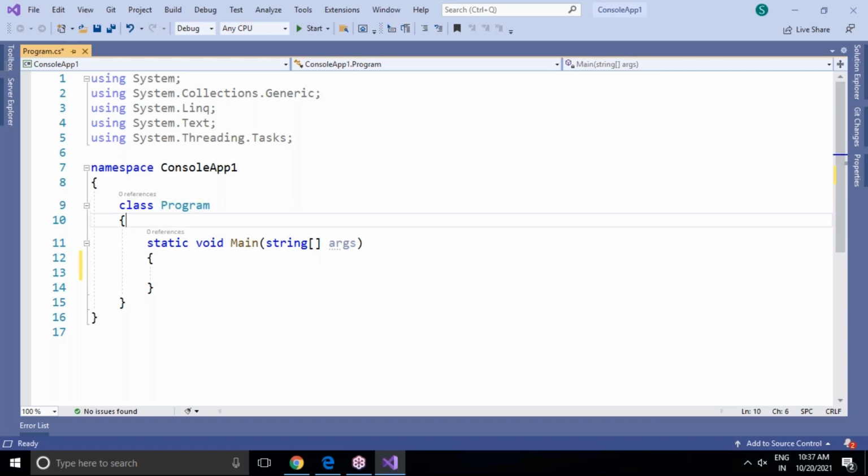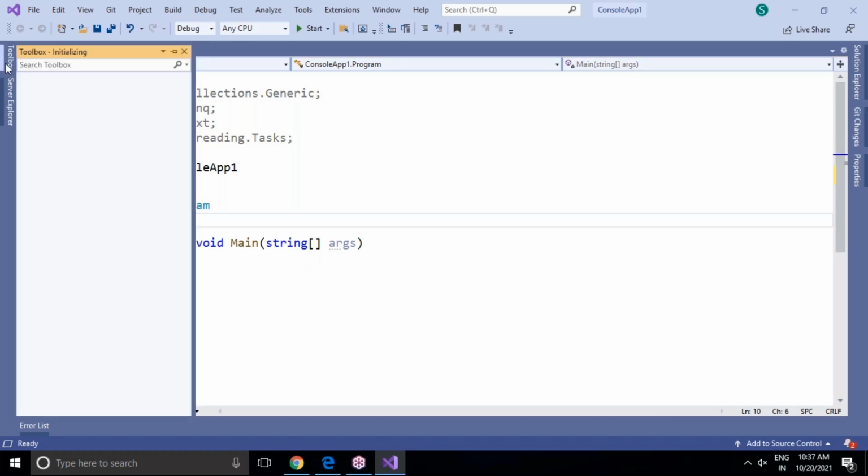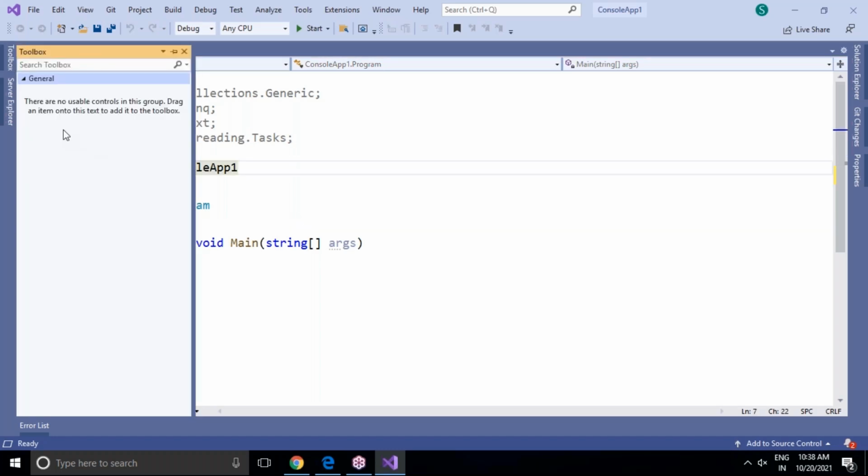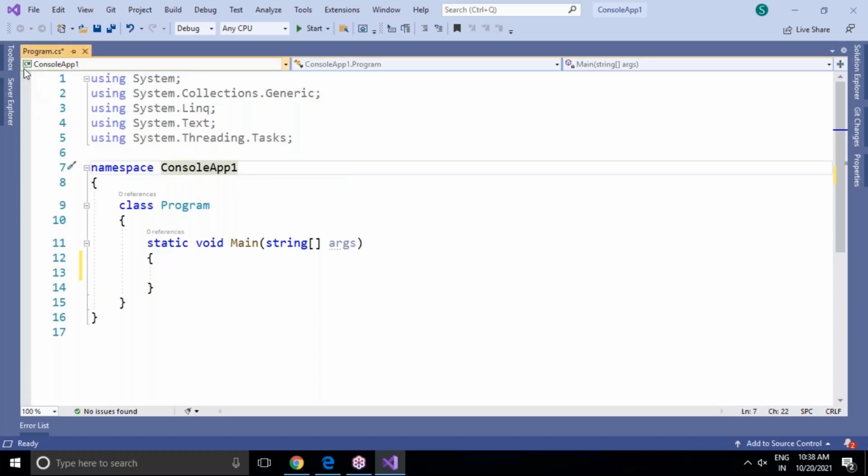I will tell you how to add the classes. Next, on the left hand side, there is the Toolbox. Right now there are no controls available in it. Controls means labels, text boxes, buttons, check boxes, radio buttons, list boxes, and so on. But a console application is not a GUI application; it is a character user interface application, so we are not able to show any controls. But in Windows Forms and ASP.NET Web applications, you will find a lot of controls in the Toolbox.